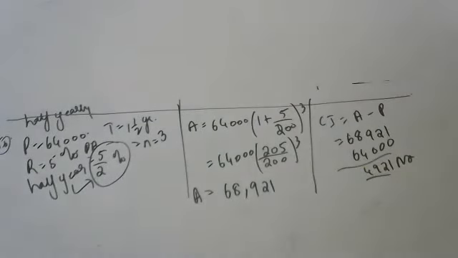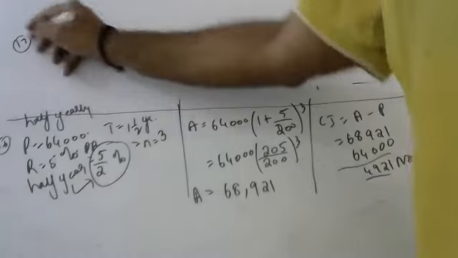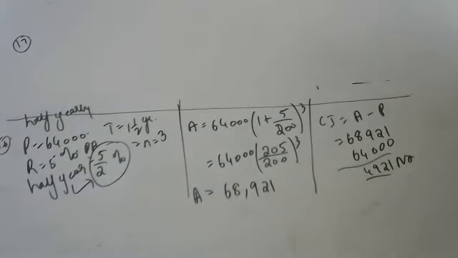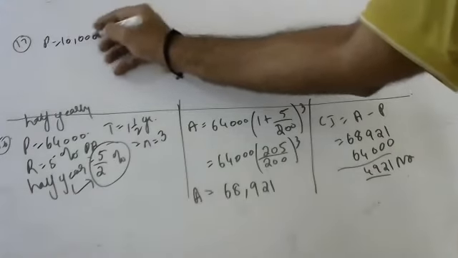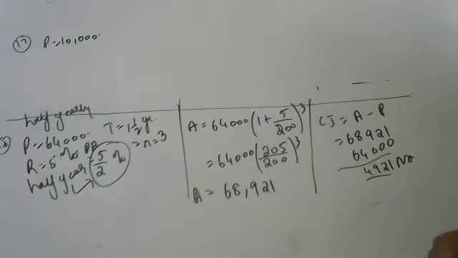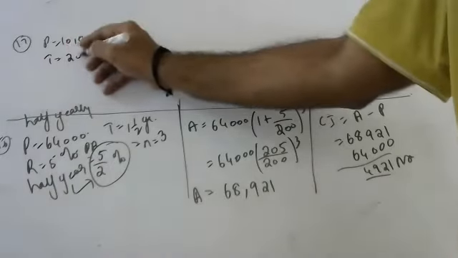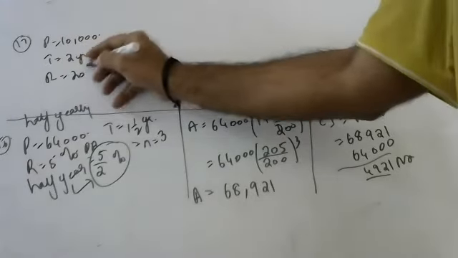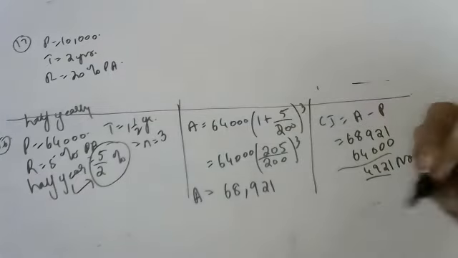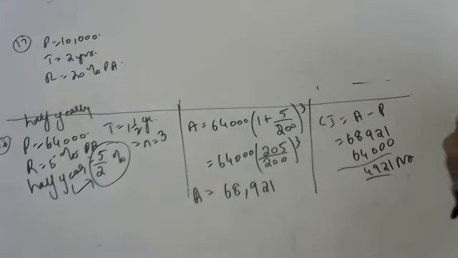Next, 17th sum. They took a principal of 10,000 rupees for 2 years at the rate of interest 20% per annum, compounded annually. How much has to be paid if the interest is compounded half yearly?